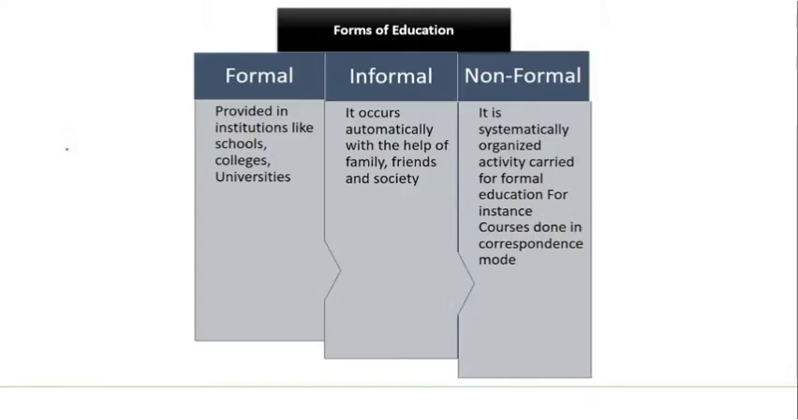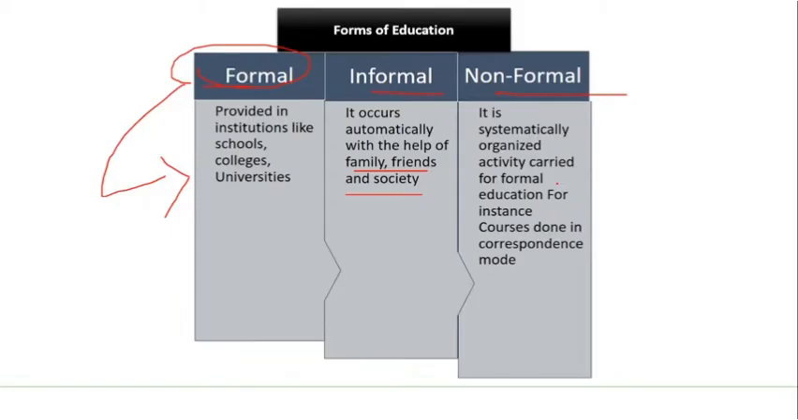Forms of education, here also you can see one sentence questions where they have given examples. So there are basically three forms: formal, informal and non-formal. When it comes to formal, it is the schools, colleges and universities. When it comes to informal, it is the society, the friends, the families, who are the first institutions that teach the children. And when we say non-formal, it is the distance courses, which are systematically organized in order to carry the form of education.